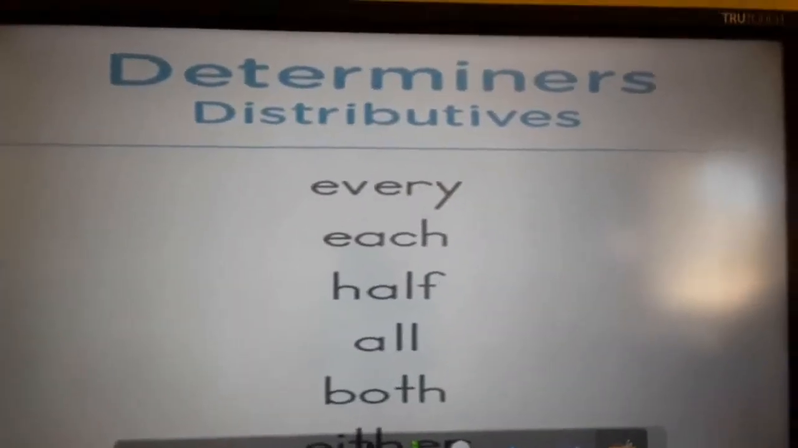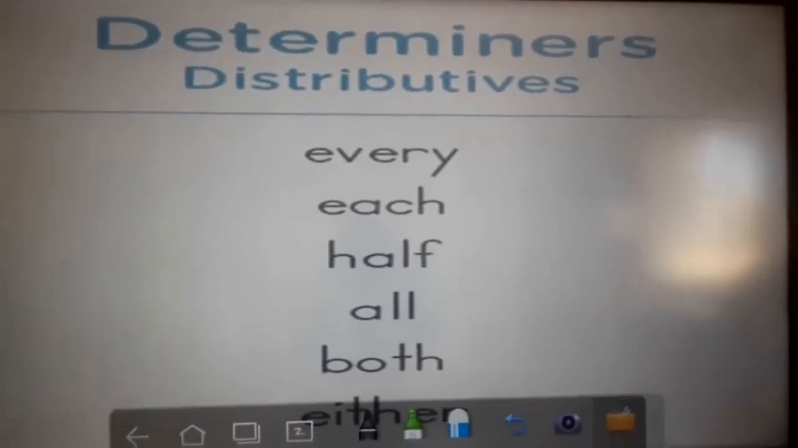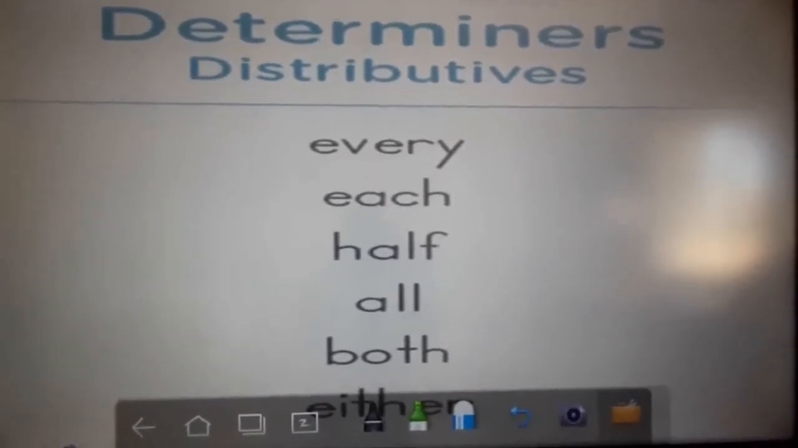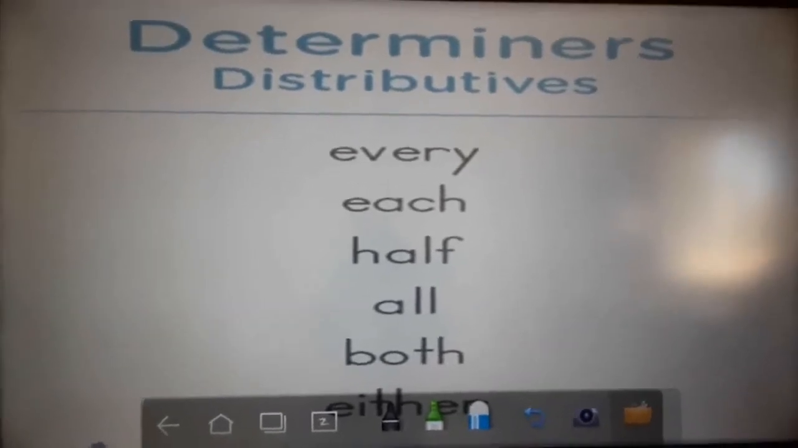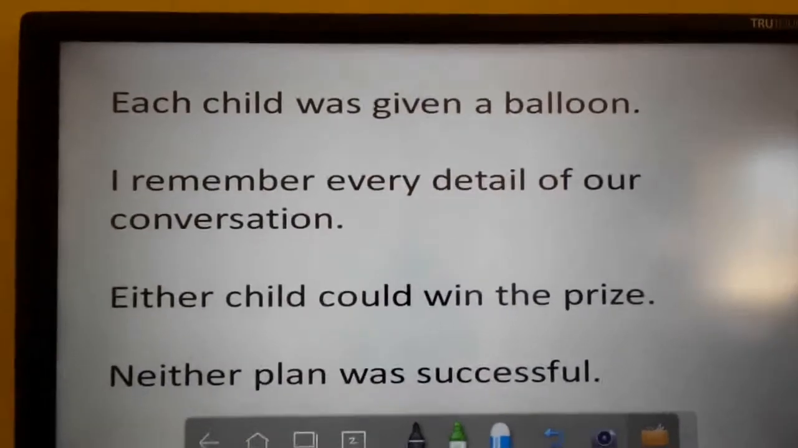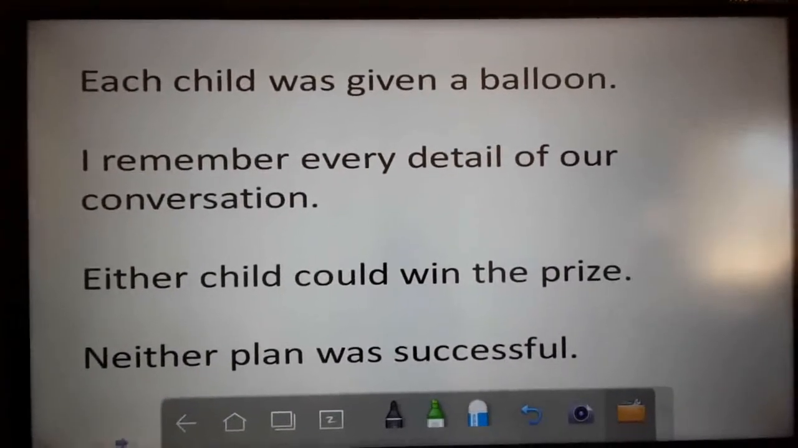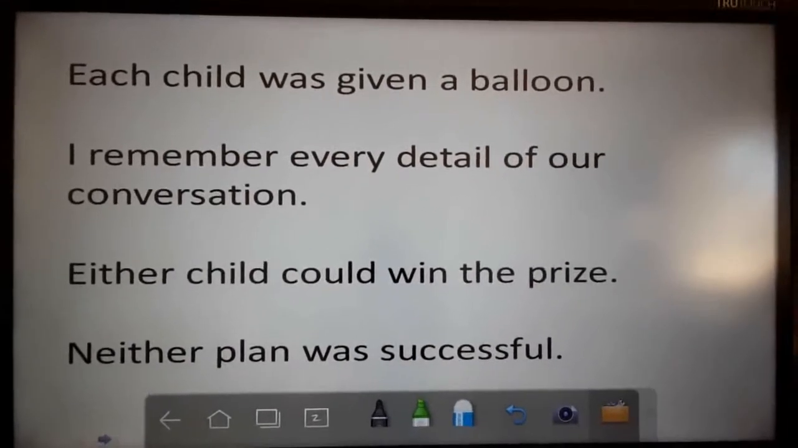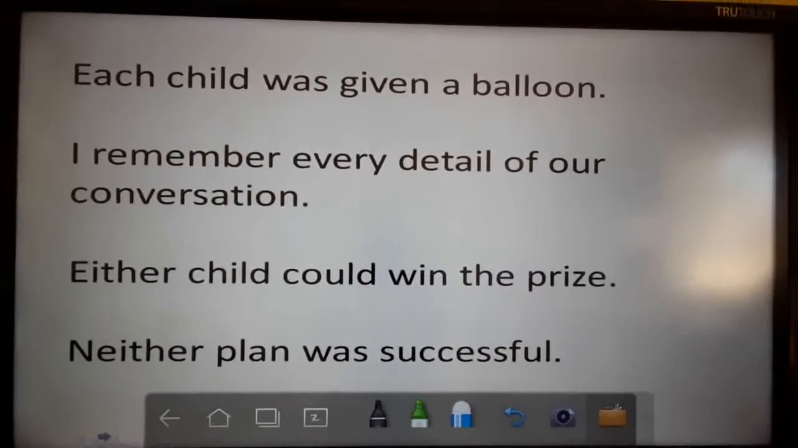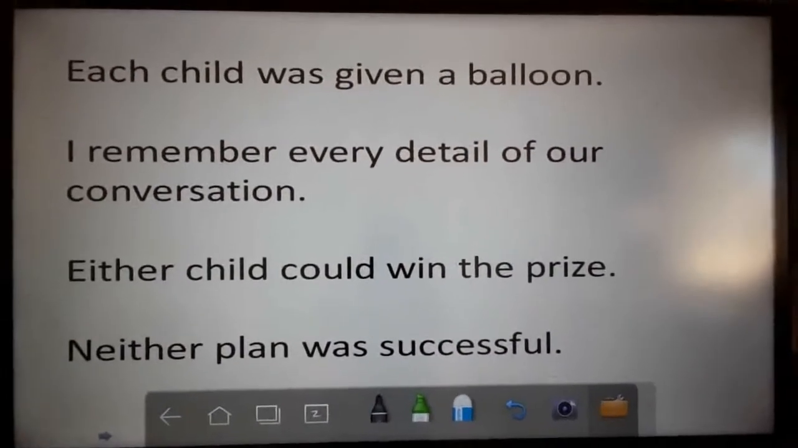Next come distributive determiners. So what are distributives? Every, each, half, all, both, either, words like that are distributives. So here are some examples. Each child was given a balloon. So each is the distributive determiner here. I remember every detail of your conversation. Every is the distributive determiner here.